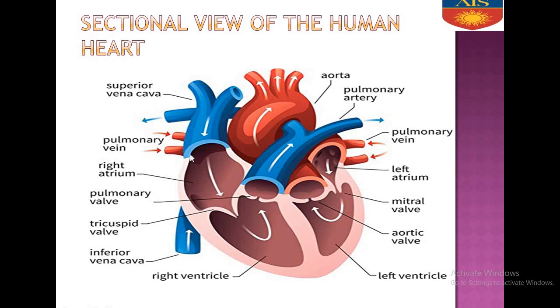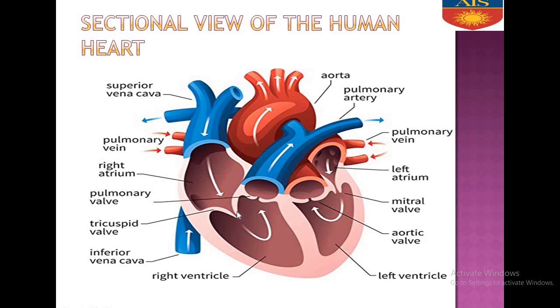Now, when the right atrium gets filled up with deoxygenated blood, it contracts and this valve opens, and all the deoxygenated blood enters from the right auricle to the right ventricle. When the blood enters the right ventricle, the tricuspid valve gets closed.